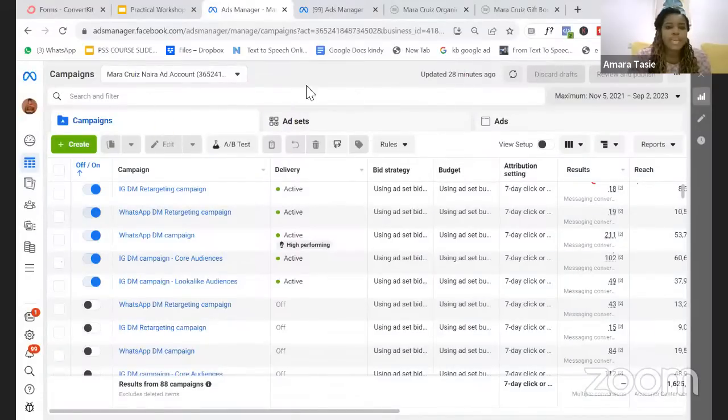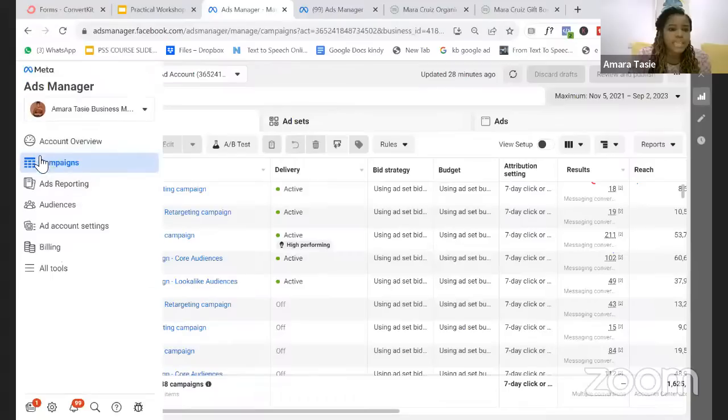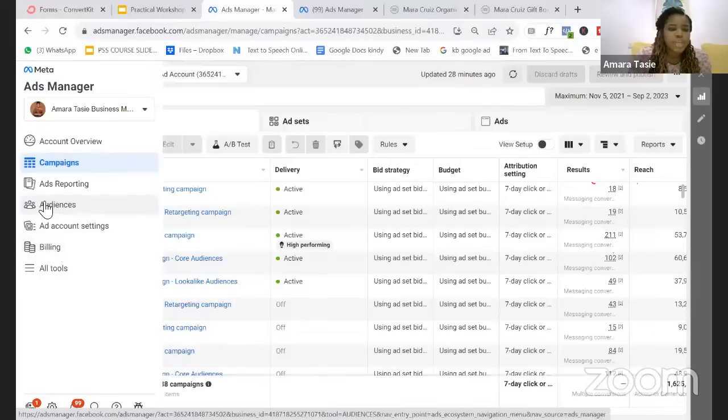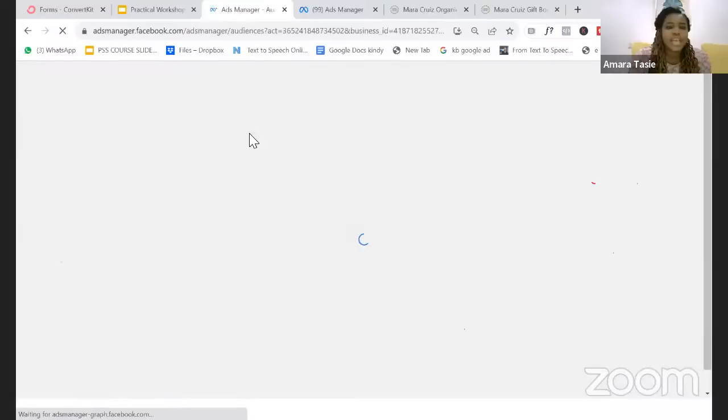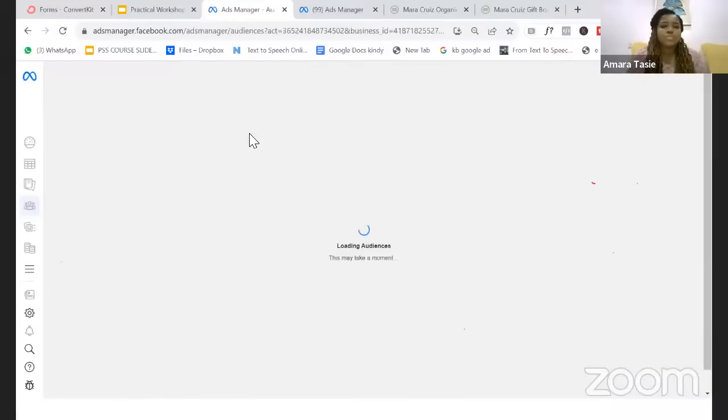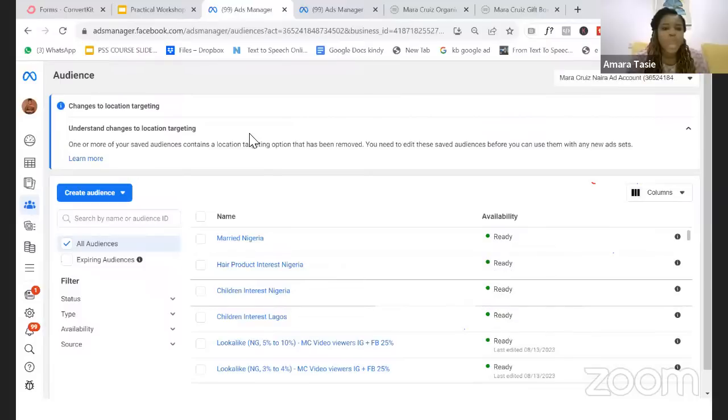So now I am inside the Ads Manager of Marcus Organics, my company. To create my audience, I go to this icon here. You can see the icon here, right? To this left icon, and I click on audiences. You click on audiences, and it takes you to the place where you can actually set up your audience.